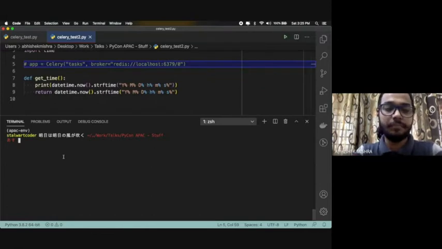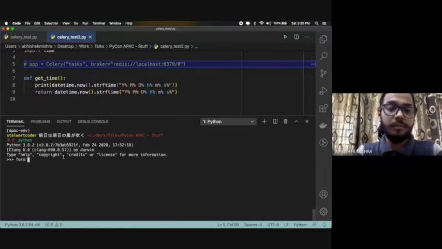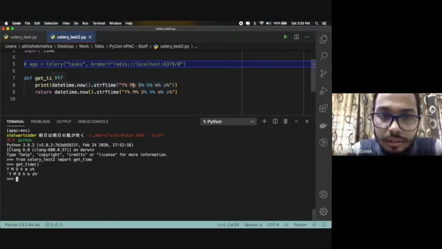So I'll say Python. I'll just show you how to do it. Prompts, celery test, import get time. Right. And then if I call this function get time, okay, I guess I did something wrong here.